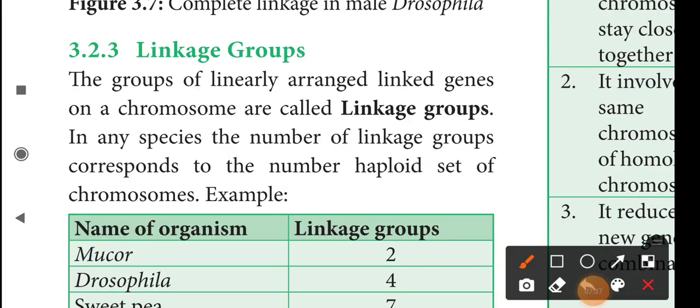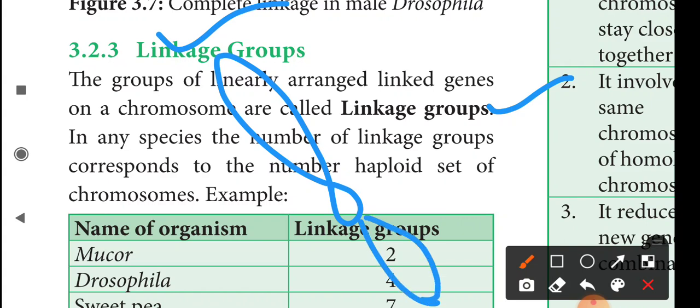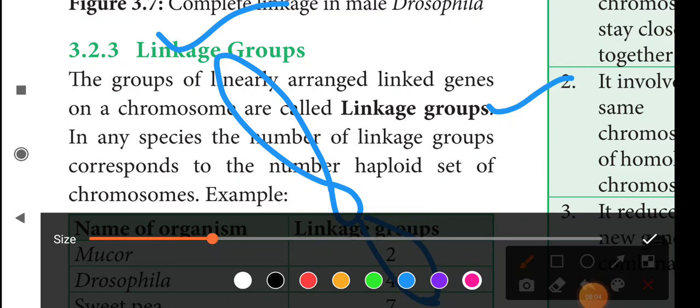Dear students, next we move to 3.2.3 linkage group. The group of linearly arranged linked genes on a chromosome is called a linkage group. What is a linkage group? The group of linearly arranged linked genes. In a chromosome, the genes are arranged in a linear manner.